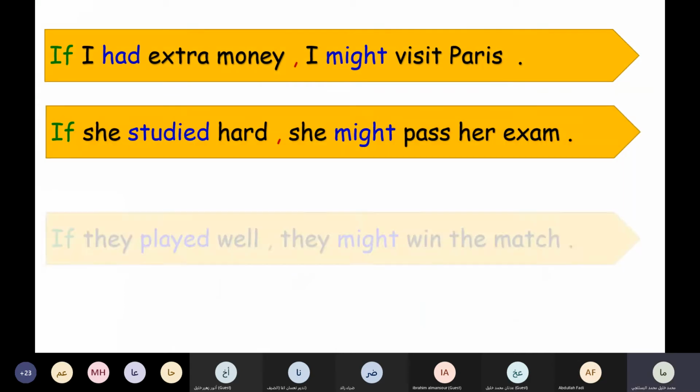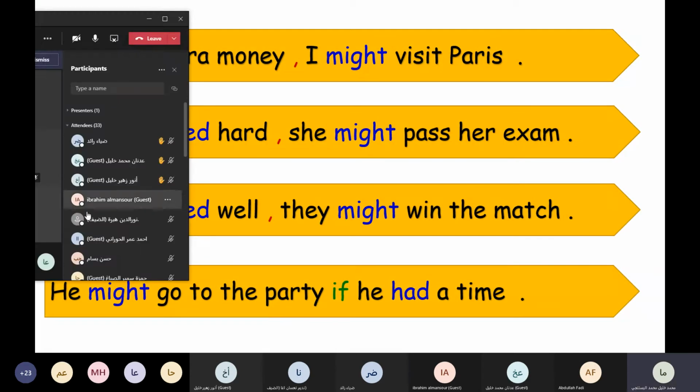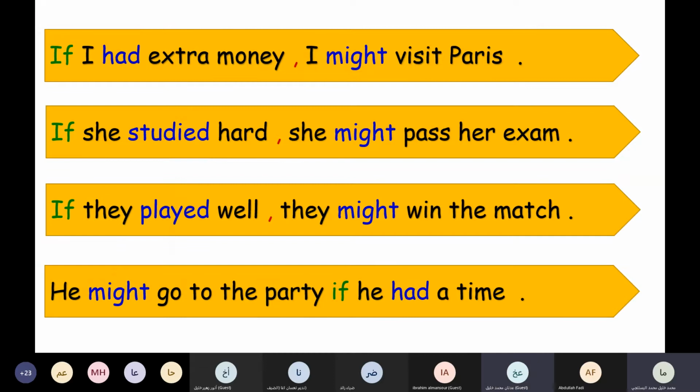Look here. Look at these examples, please. Who can read the first one? Okay. If I had extra money, I might visit Paris. Good. If I had extra money, we use this in the second part with the main clause. We use might. If I had extra money, I might visit Paris. Good.